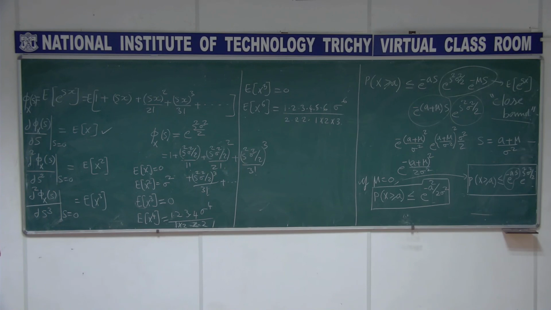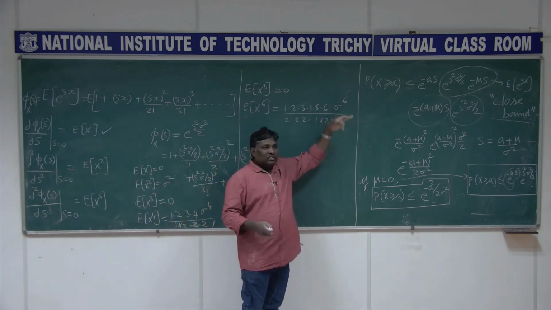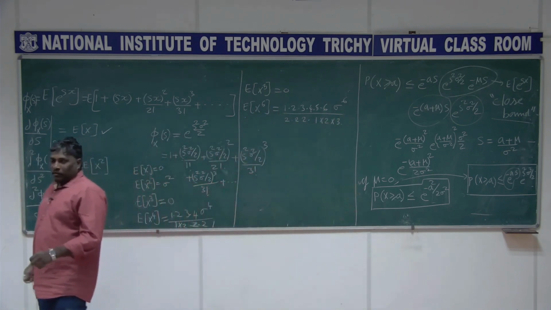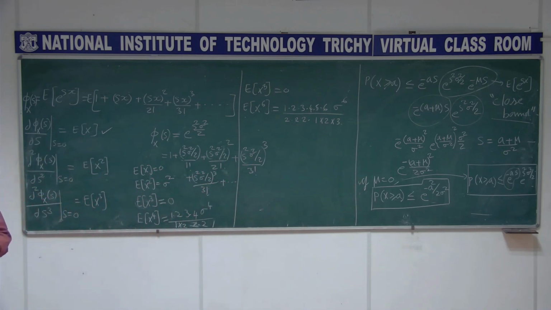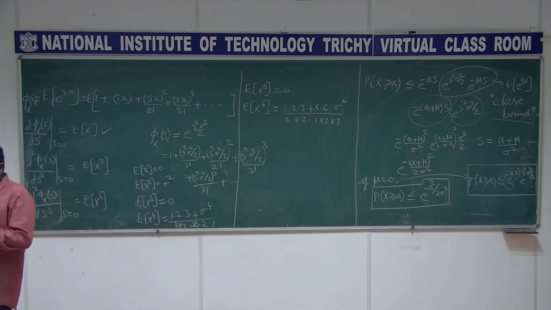I am writing this form because I wanted to generalize this expression. So expectation of x power 6 depends upon sigma power 6. It is an interesting result, right? When mean is 0, this is for the Gaussian case, expectation of x square is sigma square, but expectation of x power 4 is related to sigma power 4, having some constant, that is fine, but it is proportional to sigma power 4, and you have it proportional to sigma power 6, and odd moments are all zeros.